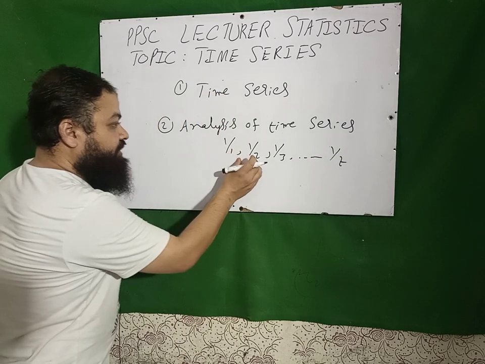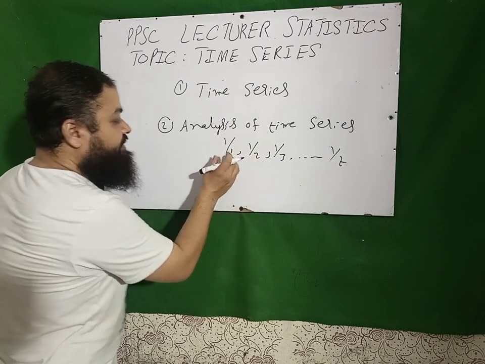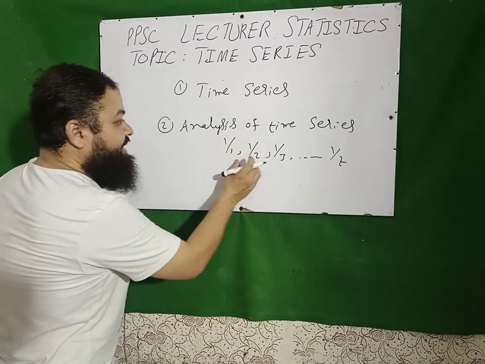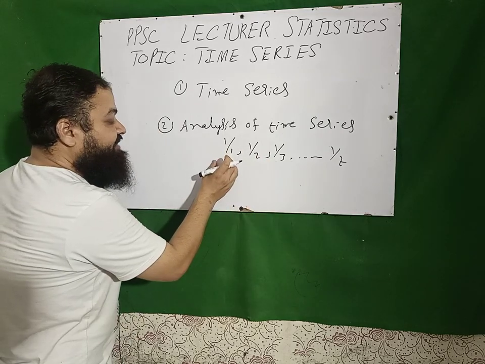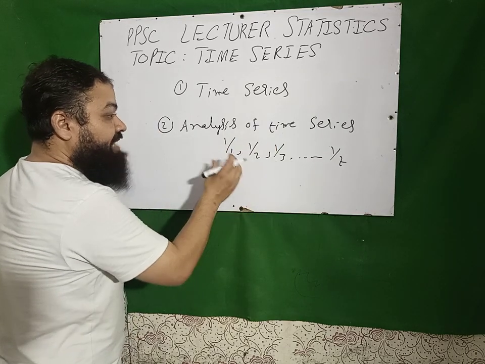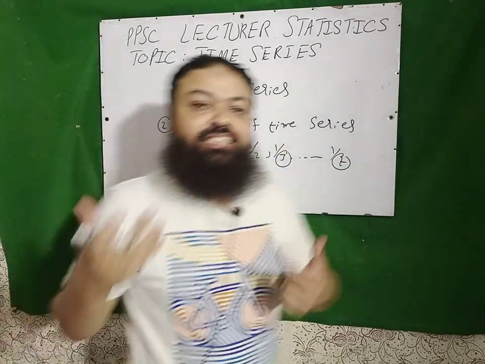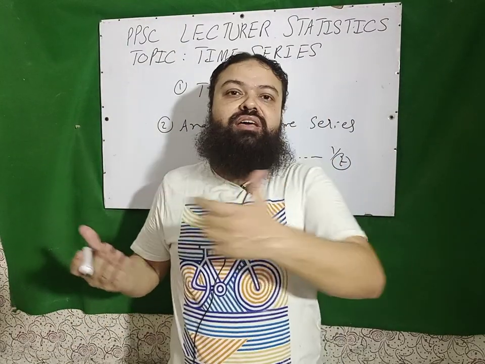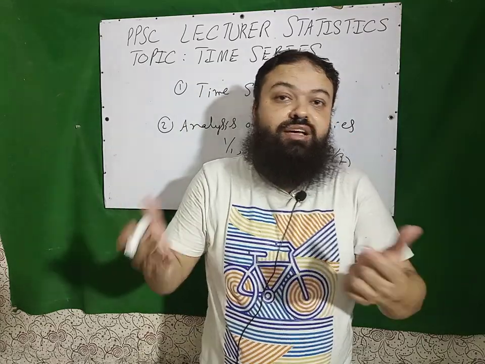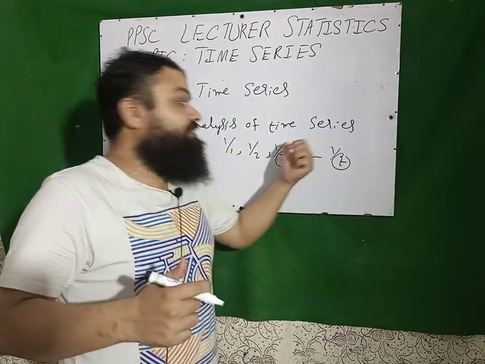We have the observations. These can be prices, expenditures, sales, and different commodities' prices for the time period. We have collected the temperature for different days. We have collected the rainfall data for different days. That is time series data.